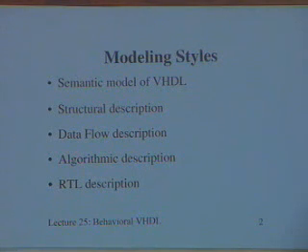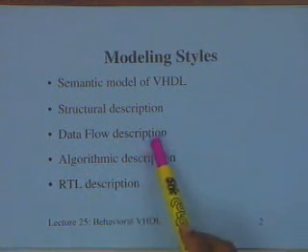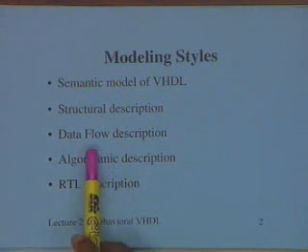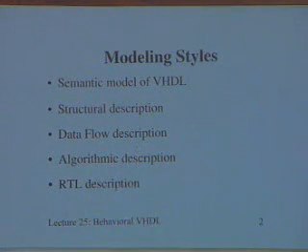We already discussed the structural description, which essentially consists of the netlist, where we have the components, the instantiation of the components and the interconnection of these components. That's the structural description. We have already taken some examples of data flow description, and at some point, just to make a difference between the others, I will talk again about the data flow description. It primarily consists of concurrent assignments of signals. We have seen some examples, we will see more.